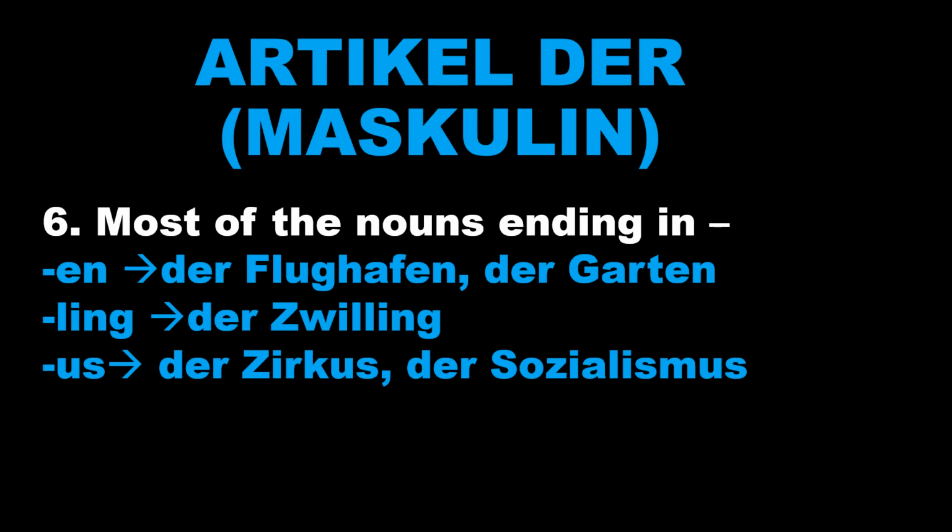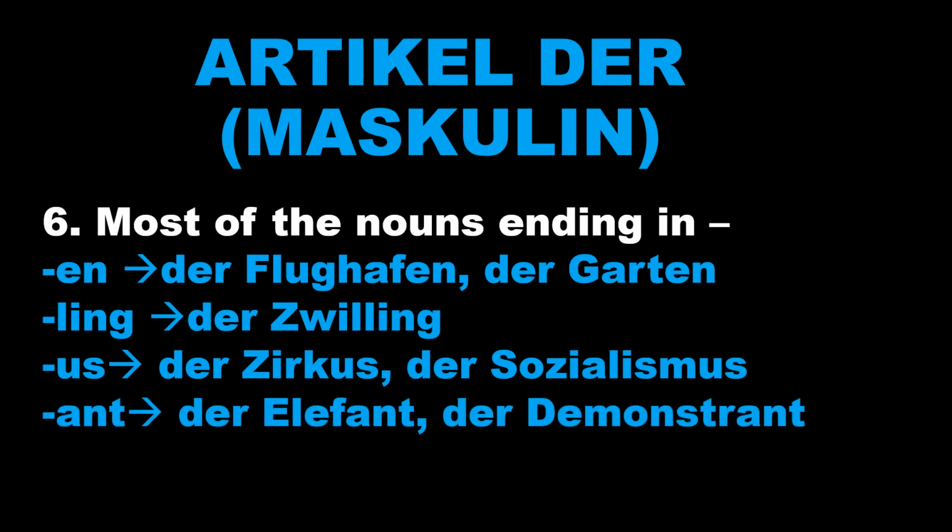The next ending is -ant: der Elefant, der Demonstrant. When the noun has the ending -ant, in most cases the article will be der.